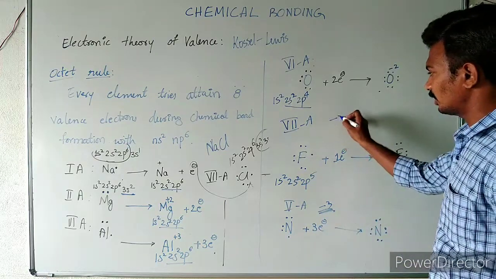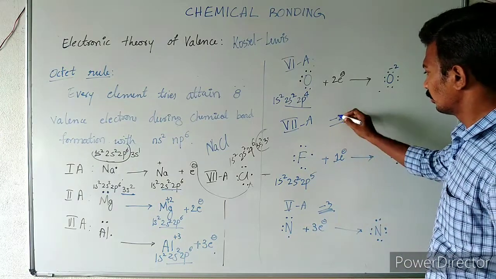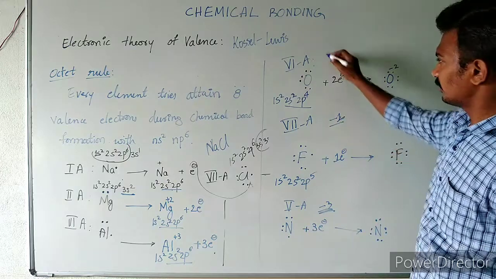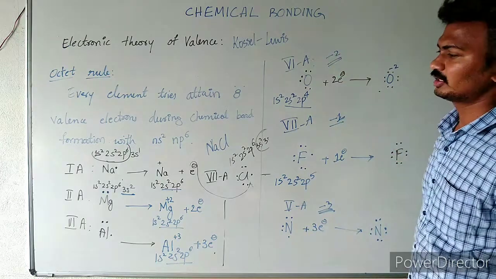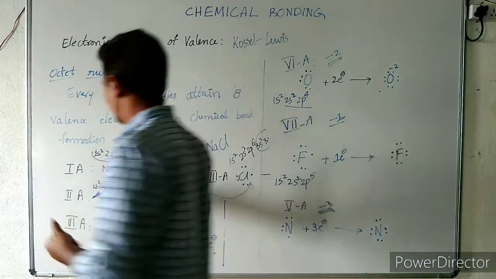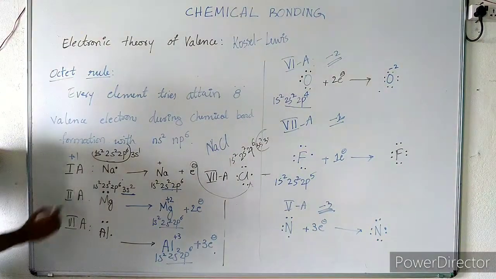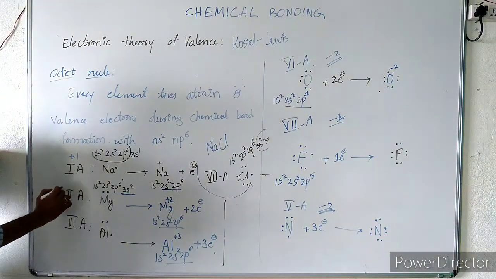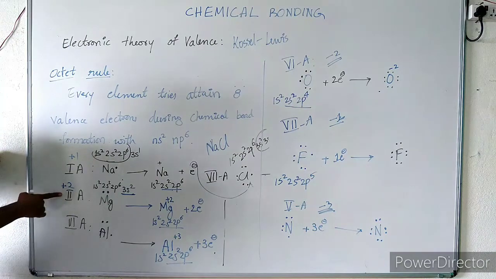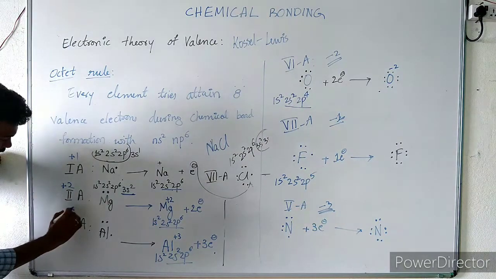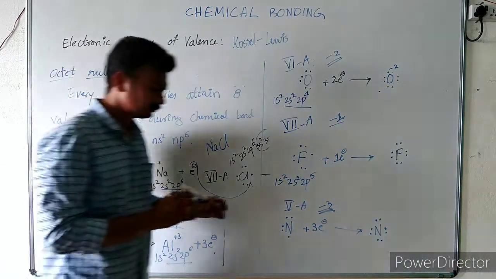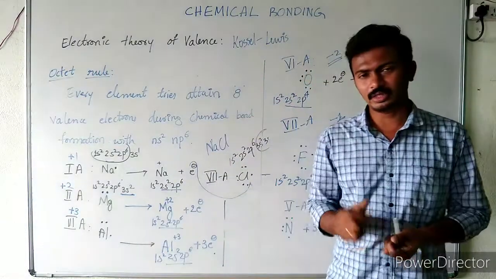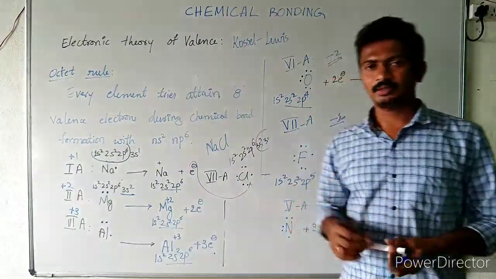These elements will exhibit minus 1 and these elements will exhibit minus 2 charge. The first A group elements will show plus 1 oxidation state, second A group elements plus 2, third A group elements plus 3. We will be talking about the fourth group elements later, right?